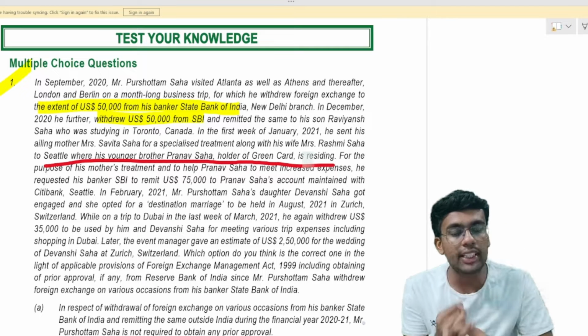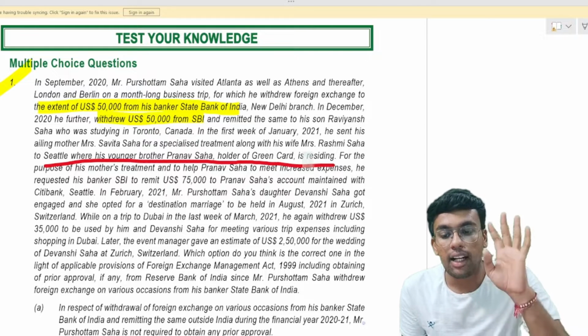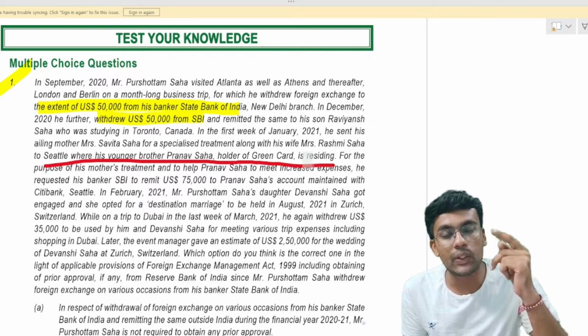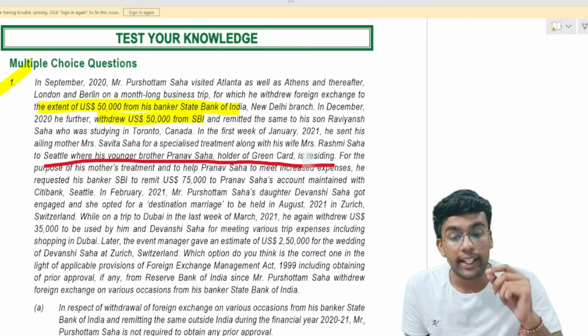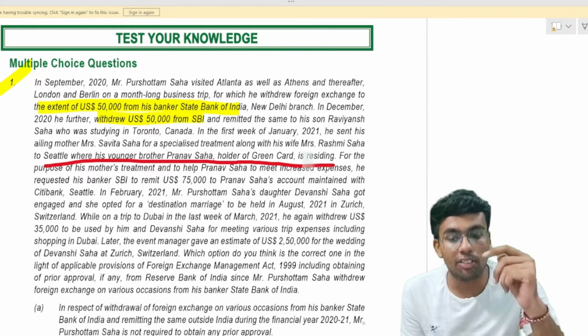So $50,000 for the visit to four foreign territories and $50,000 for remittance to his son studying outside India, and he sent his wife along with his mother for her specialized treatment.